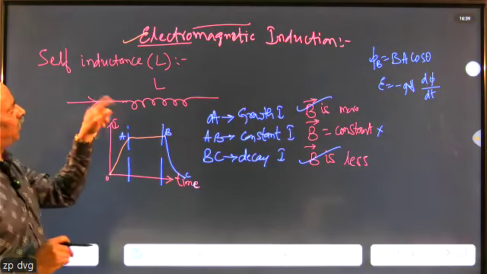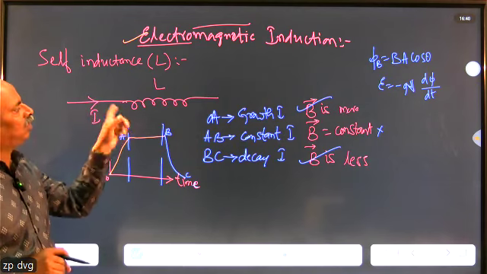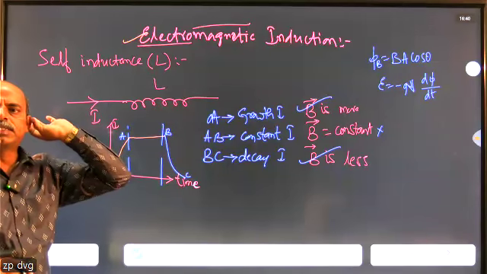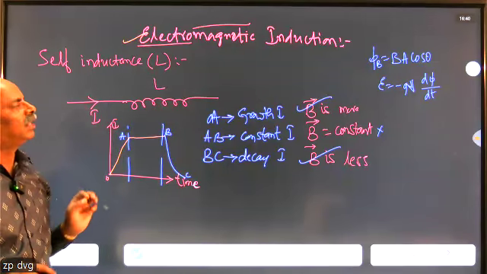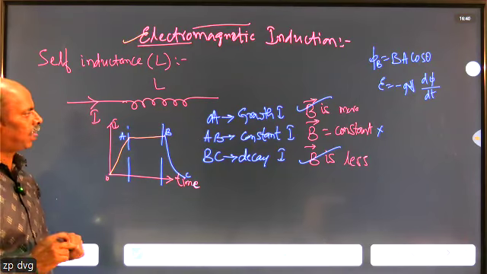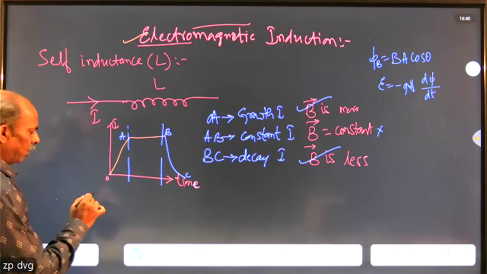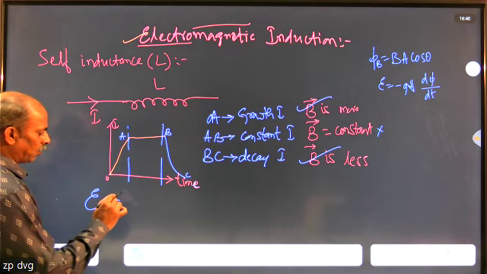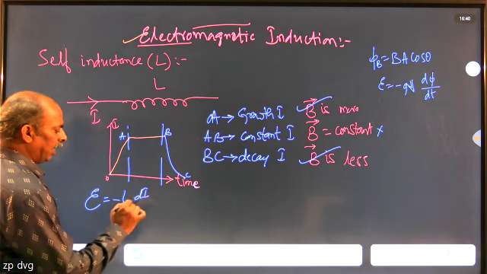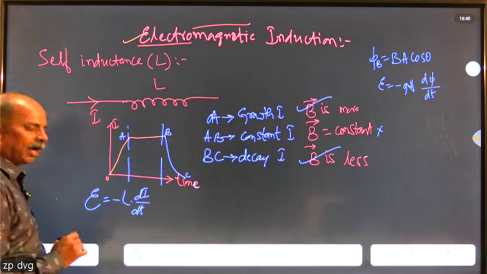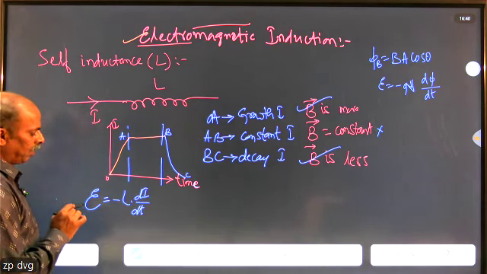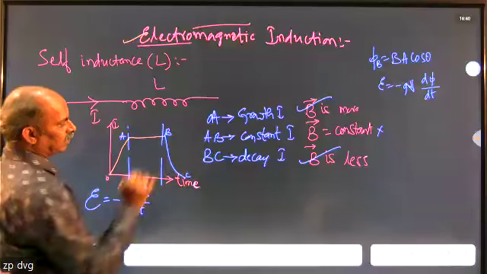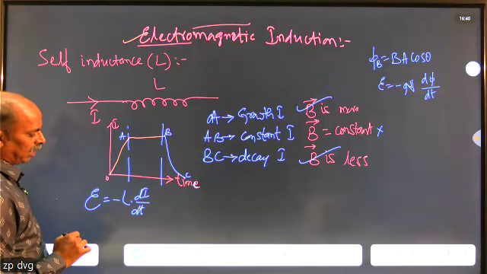So the EMF induced in the coil due to growth or decay of the current is called self-induction, and that ability is called self-inductance. It is given by the equation induced EMF E equals minus L into di by dt. Here L stands for self-inductance and di stands for the change in the value of the current. The change in current exists in the first case and the third case.